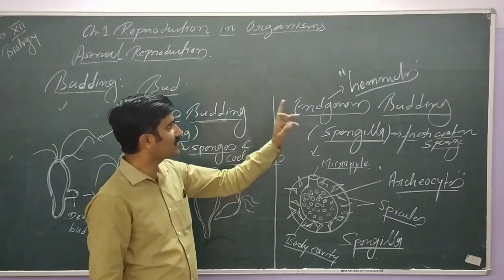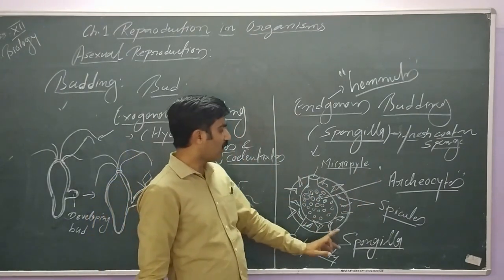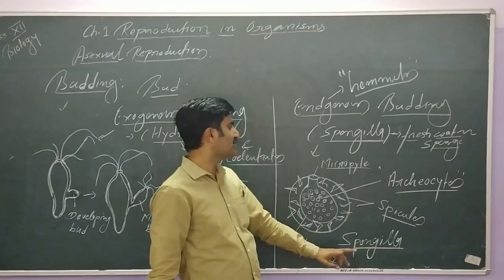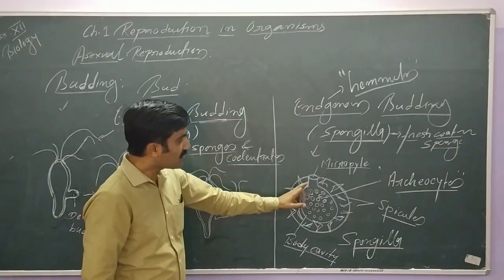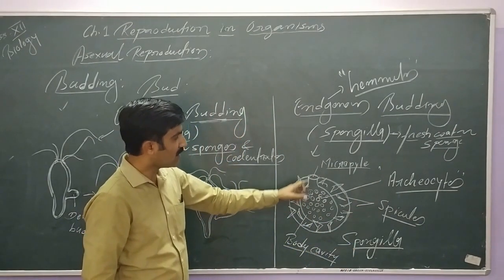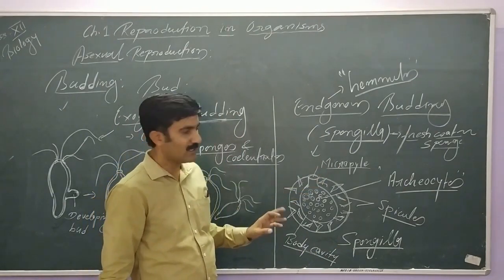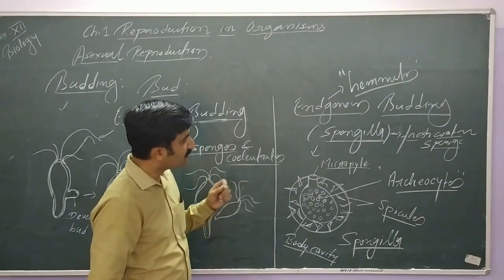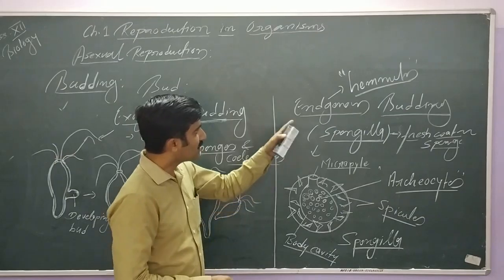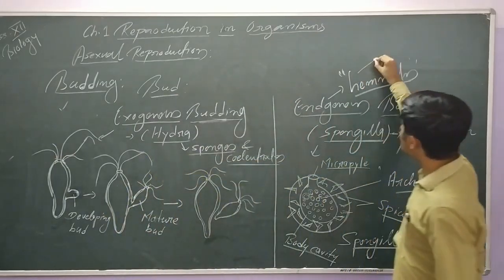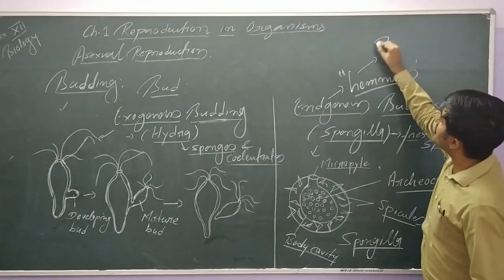Internal buds are called gemmules. An example of an organism where this is seen is Spongilla. These mature buds come out from the pore called micropyle. Last point we should mention here, this is very important: the significance of gemmule formation is that gemmules help in dispersal.